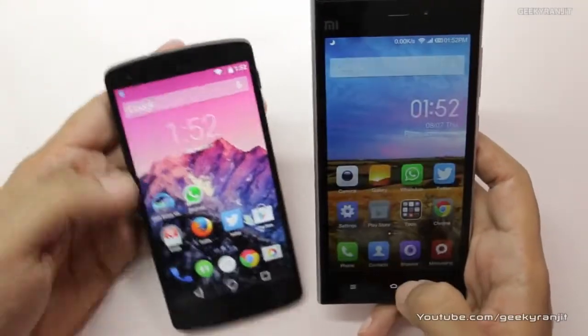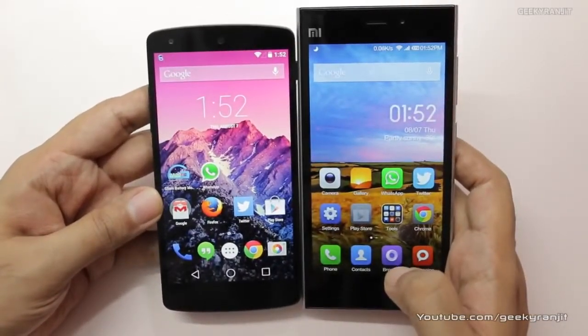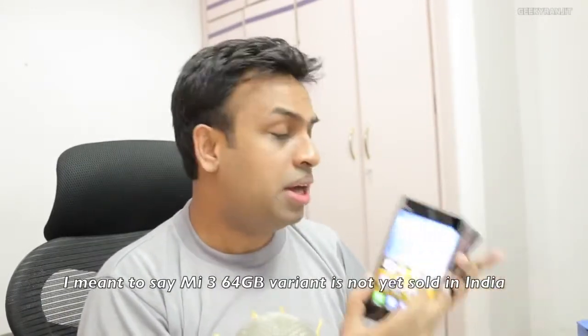Both these devices are actually very similar. Even the Mi 3 has the same Snapdragon 800 processor, which is a quad core processor. Regarding the GPU, both have the Adreno 330 GPU and the RAM is 2 gigs on both of them. The Mi we get in India is the 16 GB variant. Nexus, the basic version, also is the 16 GB variant, but we get the Nexus in 32 gig variant also. The Mi 3, there is a 64 GB variant available, but as of now that is not available. Another thing to note is that both these devices do not have any external storage like micro SD card slot. So both don't have micro SD card slot.